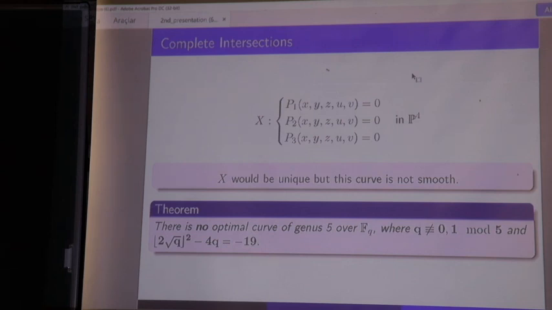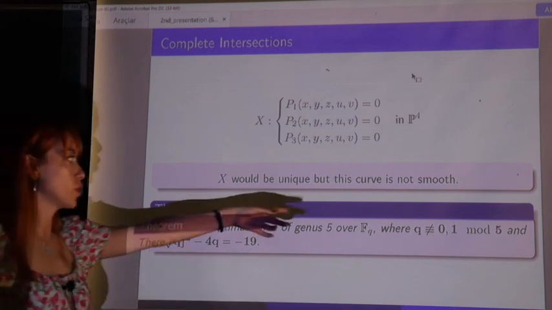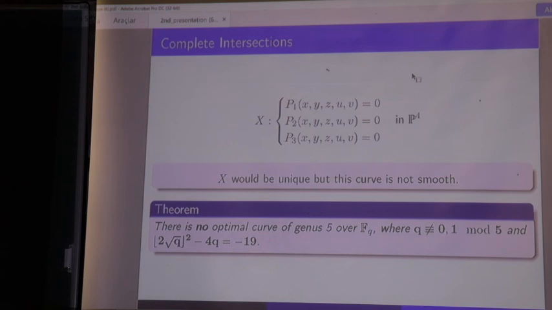So this is what we concluded, and of course it would be a nice question for future work, if somebody would be interested to check what would happen if Q would be congruent to 1 modulo 5. Thank you.